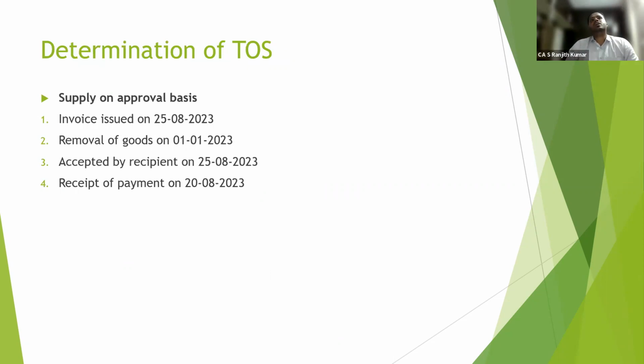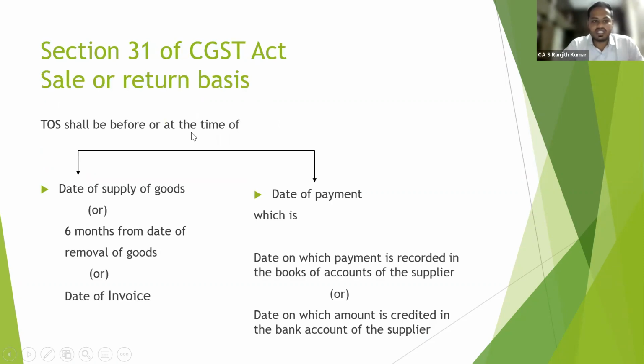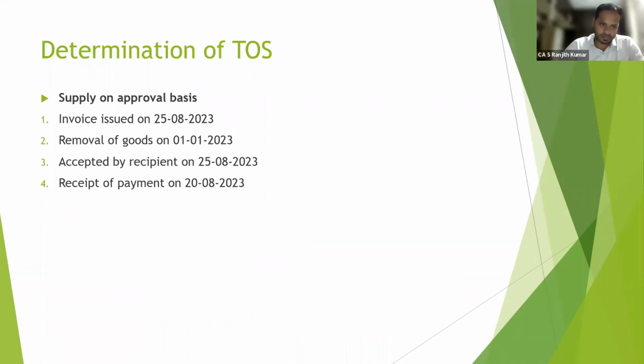So I'm a supplier. Okay, on New Year, one of my customers has requested to send me the product, and I have also removed the goods on 1st January 2023, wherein the supply is based on approval basis. If it is not on approval basis, then time of supply will be the date of removal of goods, which is on 1/1/2023, which I have read earlier. Whereas when the supply is on sale on approval basis or sale or return basis, in that scenario, there is a different formula, which is date of supply of goods or 6 months from the date of removal of goods or date of invoice, whichever is earlier.